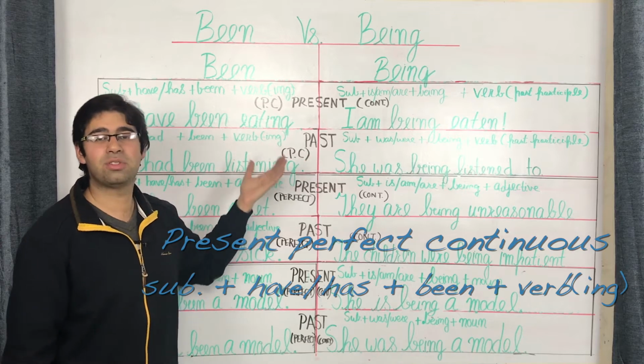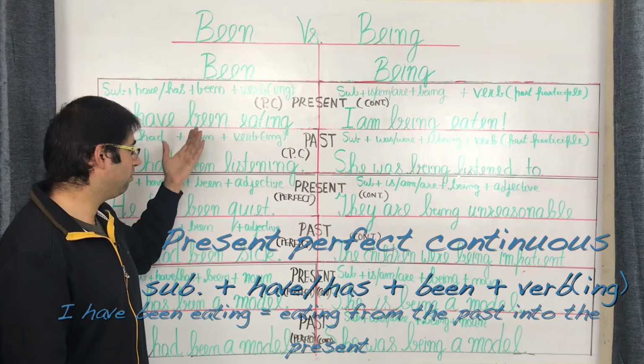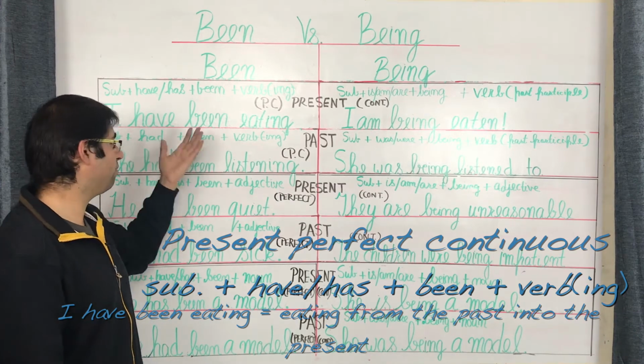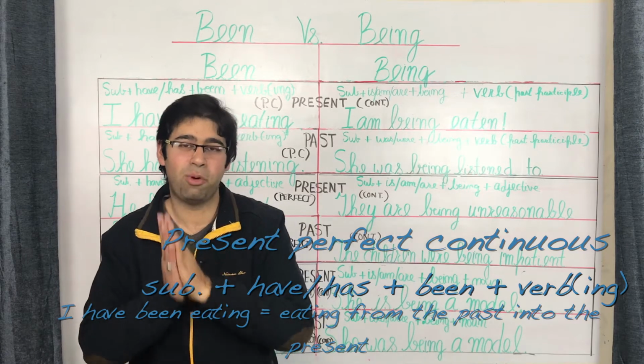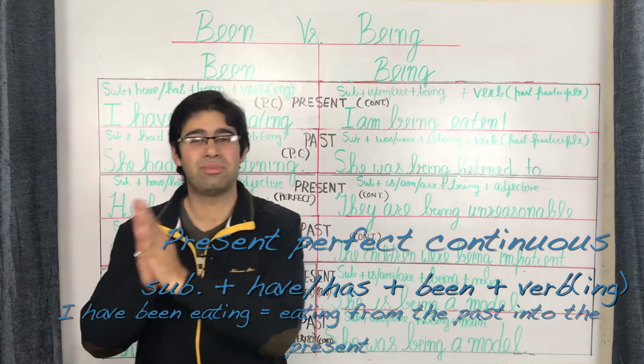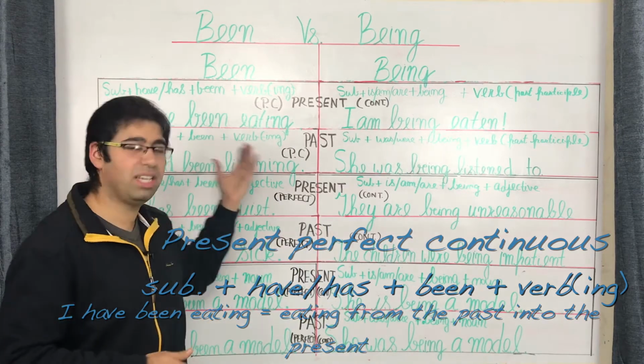Now this will give rise to sentences such as I have been eating. Now there are a variety of ways to interpret the meaning of I have been eating, the most basic one being that I started eating at a point in time in the past and I am still eating. So how do I express that? I express that as I have been eating.